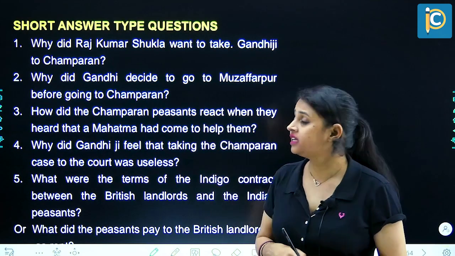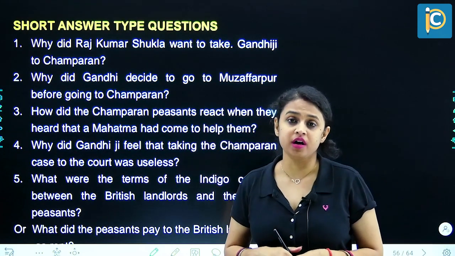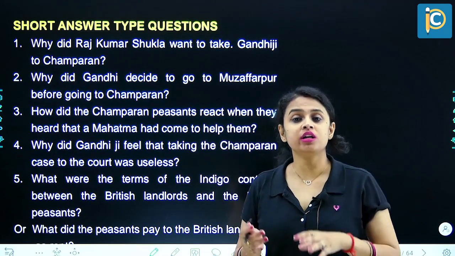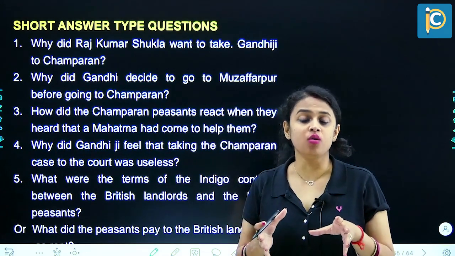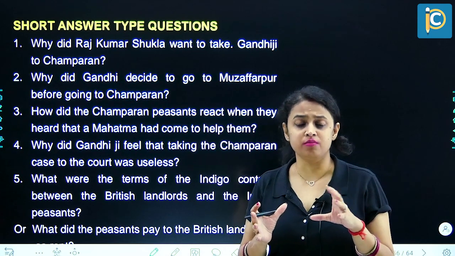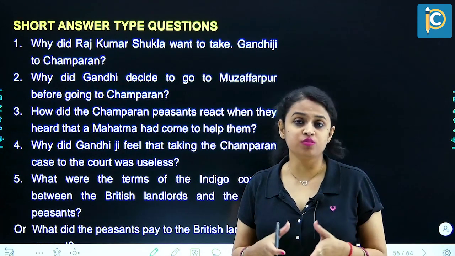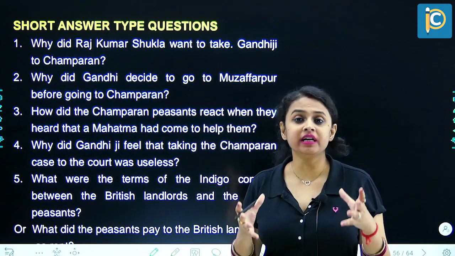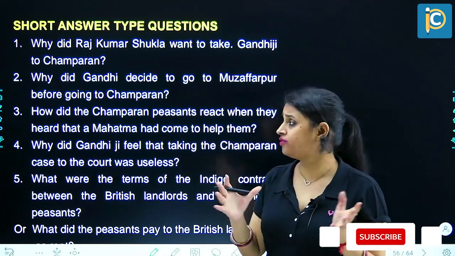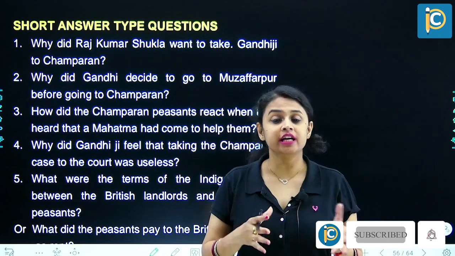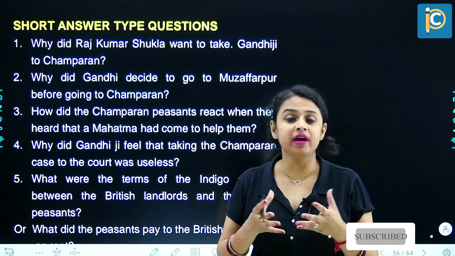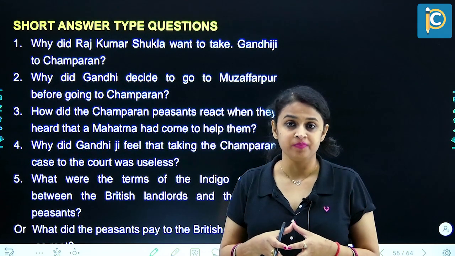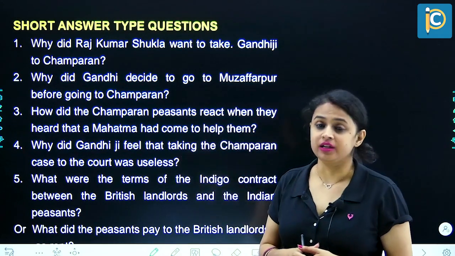So Mahatma Gandhi decided to visit Muzaffarpur before going to Champaran because what he was told till now was just a little information by Rajkumar Shukla, and he wanted to gather a complete picture, detailed information before actually arriving in Champaran. Therefore, he visited Muzaffarpur, where he met the body of lawyers who were fighting the cases of the peasants in the court. Question number 3.